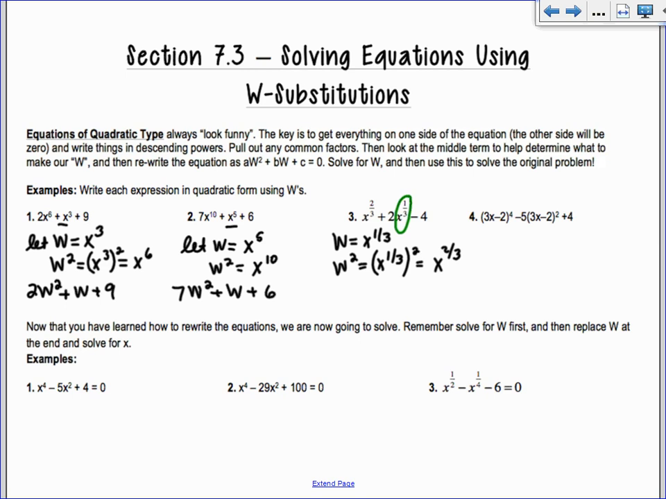All right, so I get x to the 2/3, and that's what I want. I want the first thing to be w squared. So I have w squared plus 2w minus 4. Okay, so now it's in quadratic form.